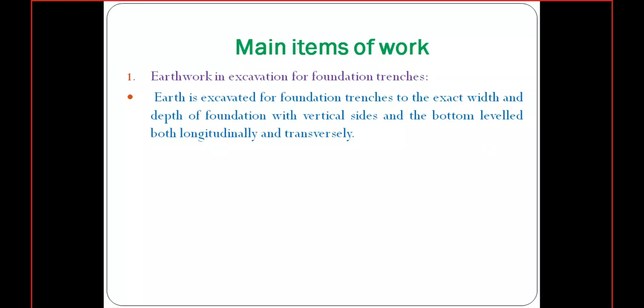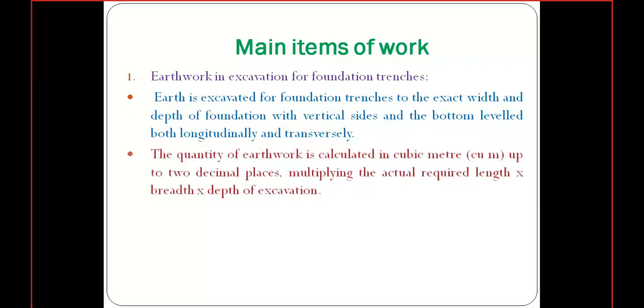We need to excavate the earth up to the bottom of the foundation. For this case we require the sectional drawing and at the same time the plan of the estimation. The quantity will be found in cubic meters using the dimensions of the wall, that means the total length of the wall multiplied by the width of the foundation.